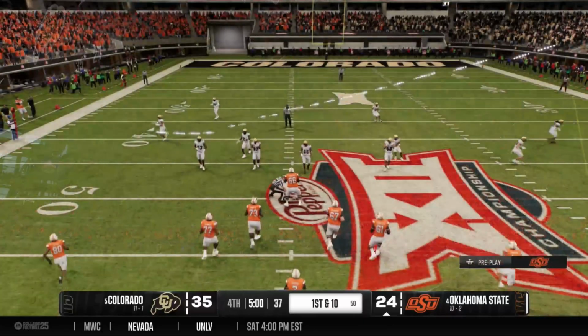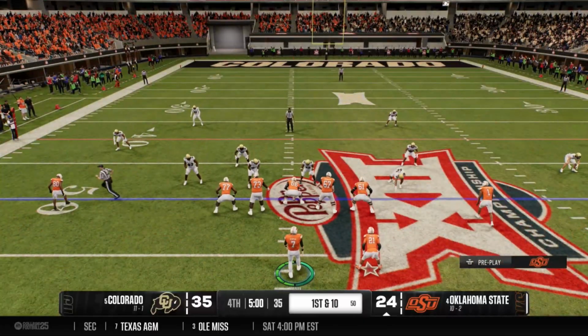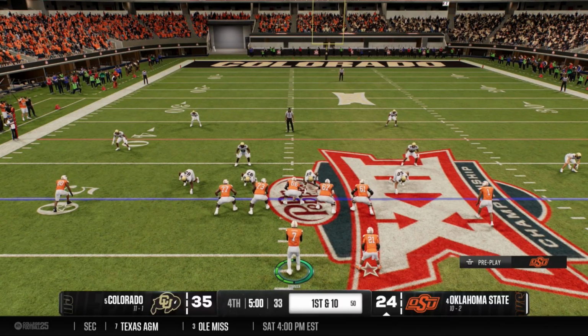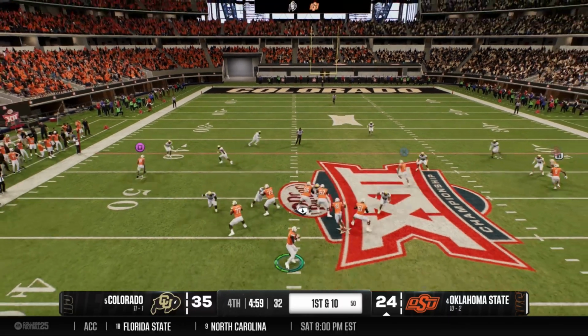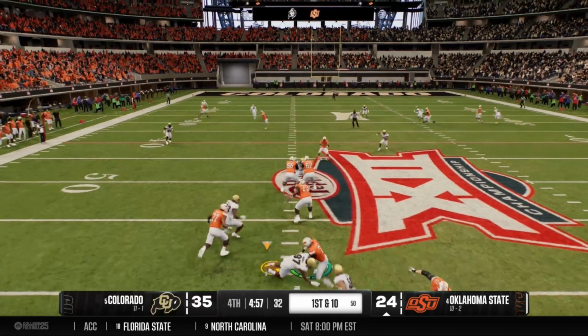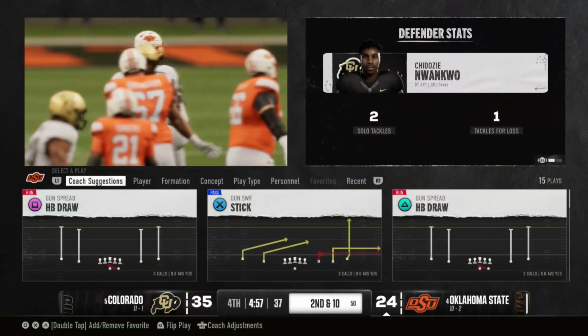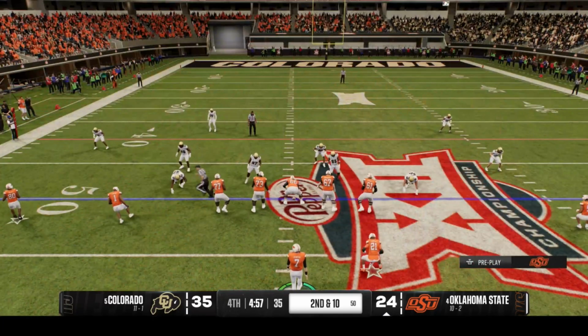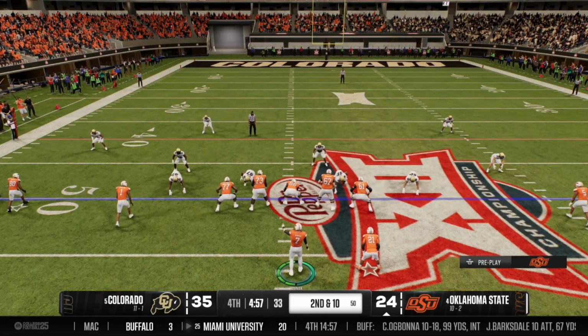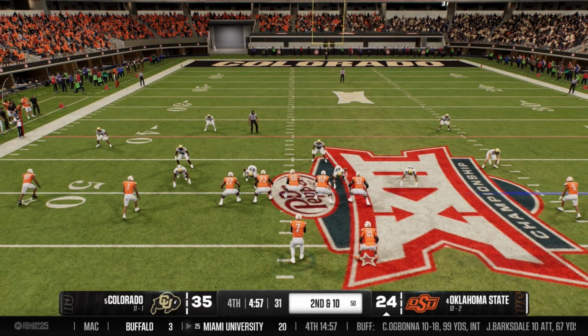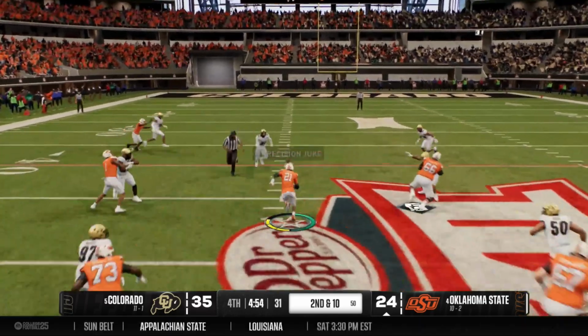All right, bad news for Oklahoma State and Barry Sanders fans. We are down by 11 here in the fourth quarter. There's a chance we can come back. We are driving, but we're going to need our quarterback to play a lot better than that. That's a bad, bad throw. We'll run a draw here, get the ball into the hands of Barry Sanders. If we lose this one, I don't know. I think we'll probably be out of the playoff, but we'll see how it goes. We might just be forced into a bowl game.